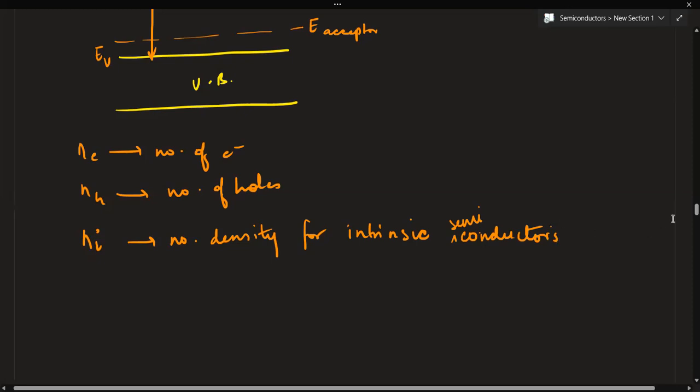Based on this, these three terms have a relation. That is, the product of the number of electrons and the number of holes is equal to the square of the number of intrinsic electrons or holes. Ne into Nh is equal to Ni square.